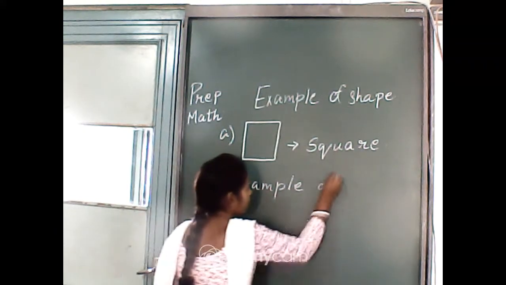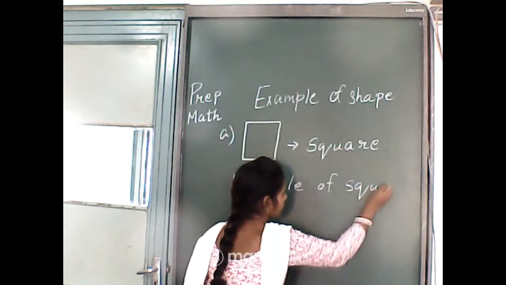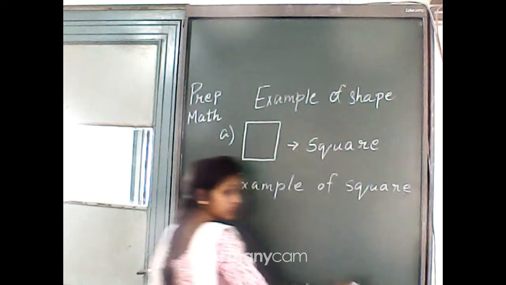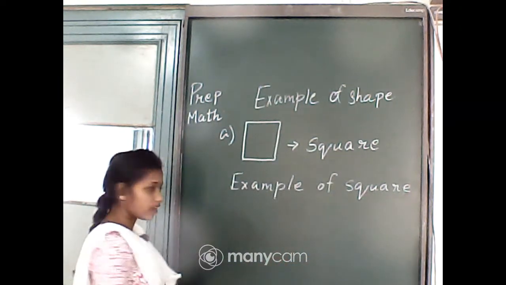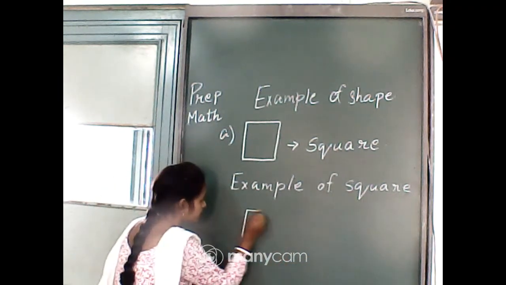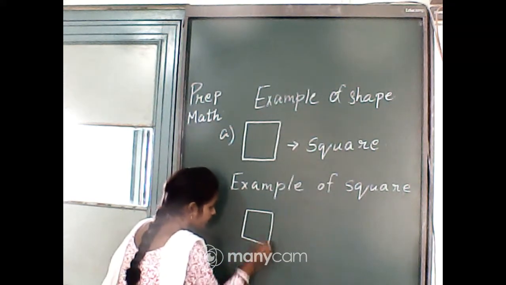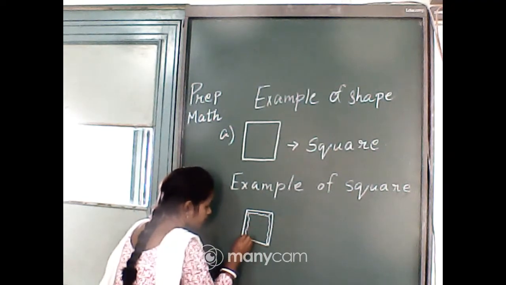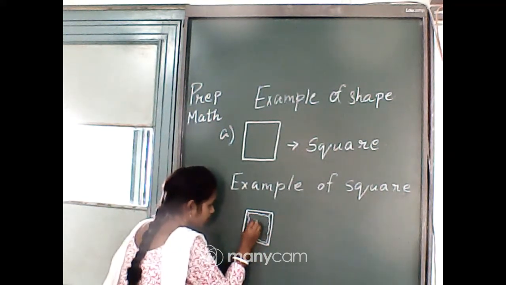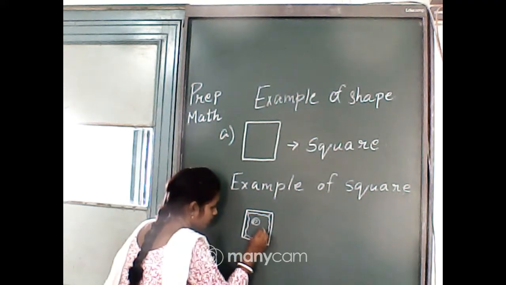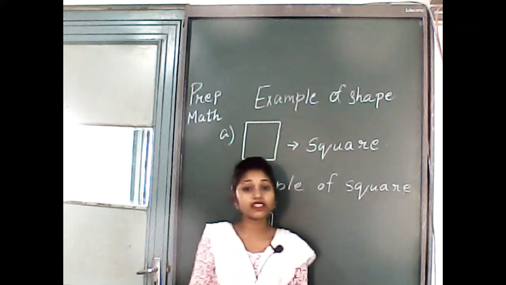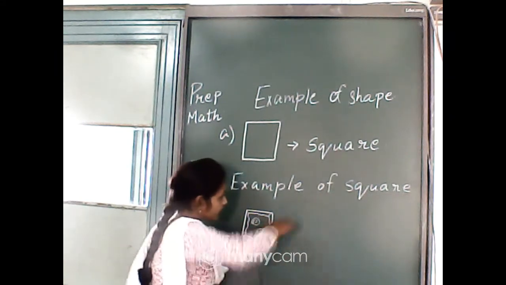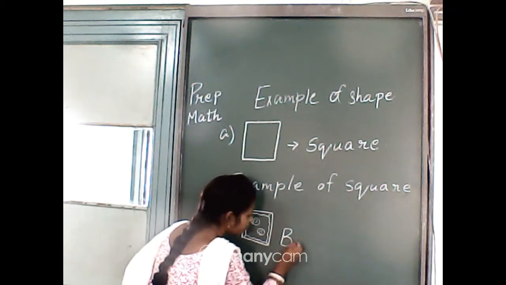And the example of square. Example of square is bread. Every day morning we eat bread for a breakfast. Yes or no? Yes. So example of square is bread.